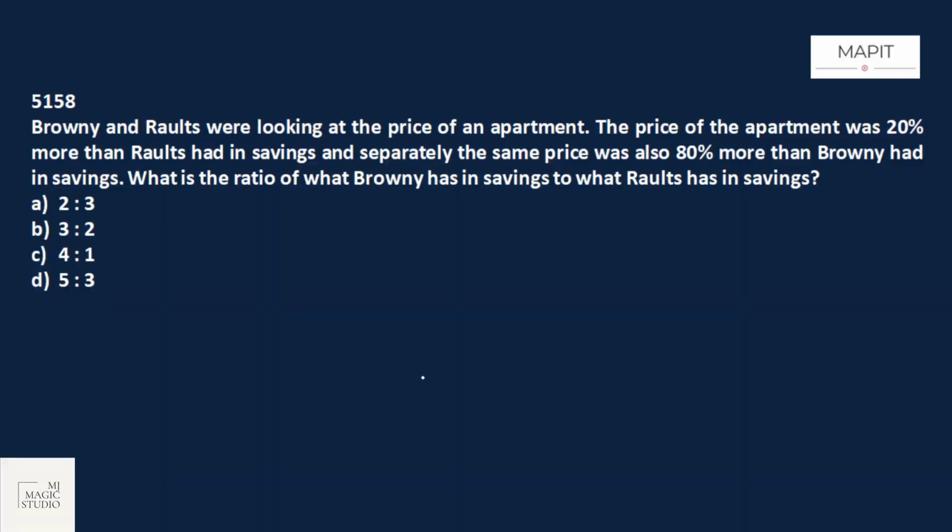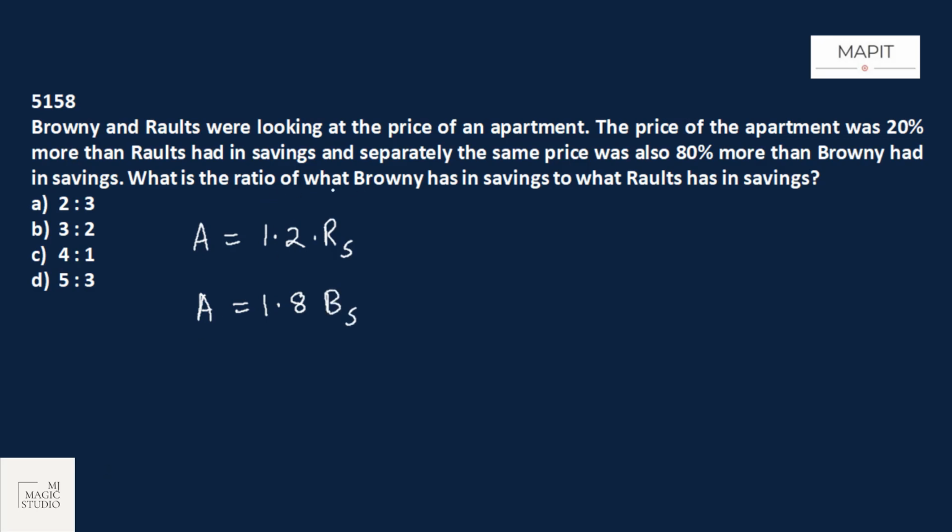Okay, again a classical one from ratios, I guess. Brownie and Rawls were looking at the price of an apartment. The price of the apartment was 20% more than Rawls had in savings. Okay, so the price of the apartment is 1.2, 20% more means a multiplication factor of 1.2, times Rawls' savings. And separately the same price was also 80% more than Brownie had in savings. Means this A is also equal to 1.8 of Brownie's savings.